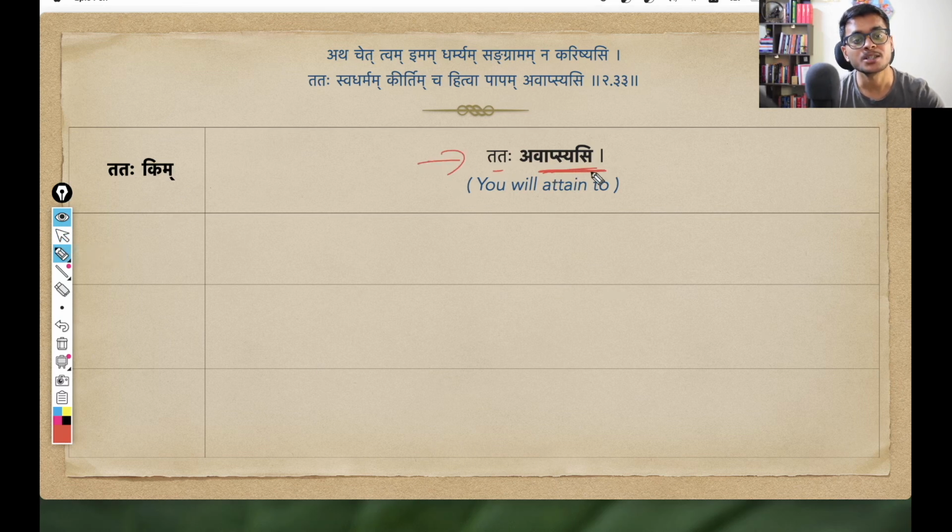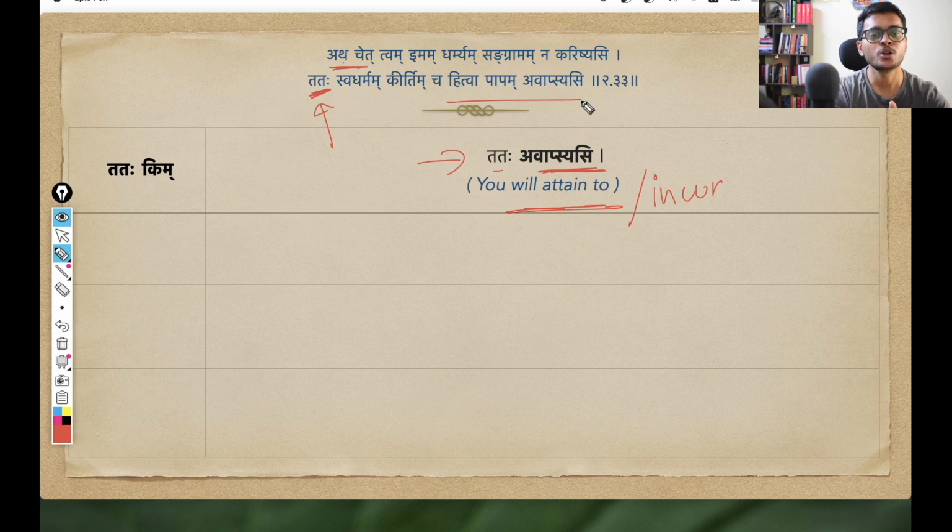And avapsyasi means you will attain to, or you will incur. Well, we say you will incur this, you will incur that, in that sense. So basically, with Atha chet, first he created a scenario that now if you are not going to do this, then Tataha, so then or thereafter, this is what is going to happen. Tataha means thereafter, and in the context of the shloka, this means so then. Okay, so then this will happen.